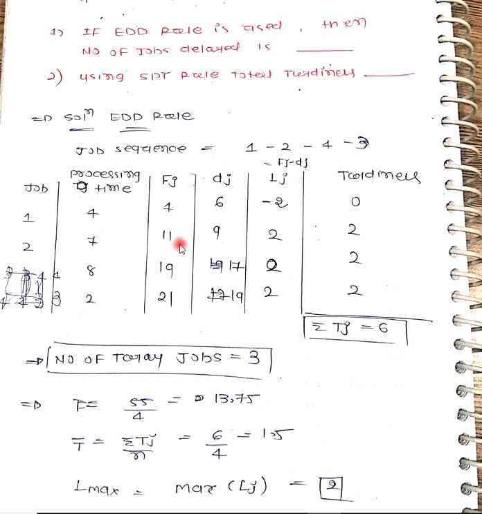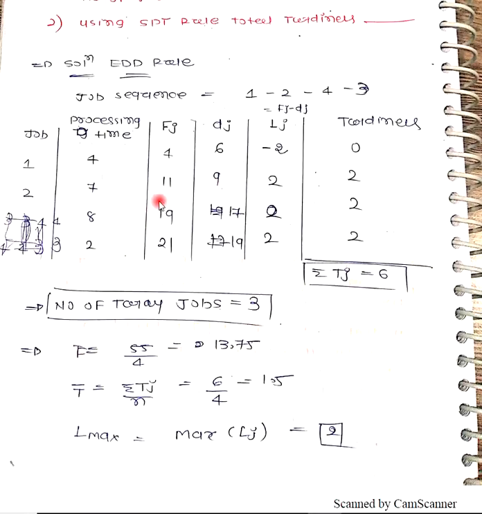I can complete this job at 11. Suppose it is March. Due date is 9, it means 9th March. And I can complete the job by 11th March if I start on 1st March. So I am late to the schedule by 2 days. Same way, I can complete a job on 19th March, but my due date is 17th March. So I am late, that is 2 days.